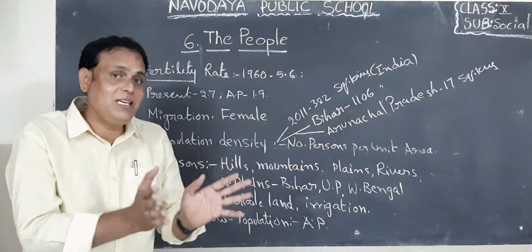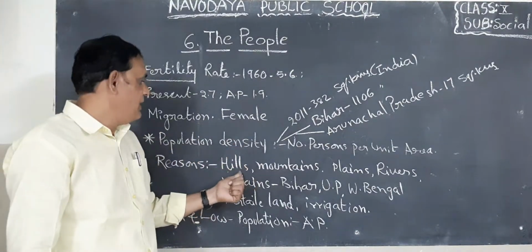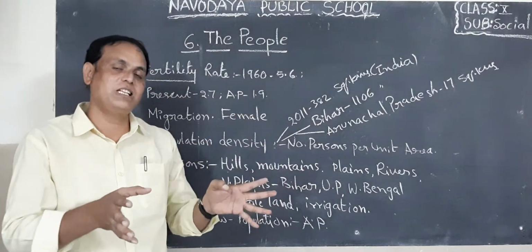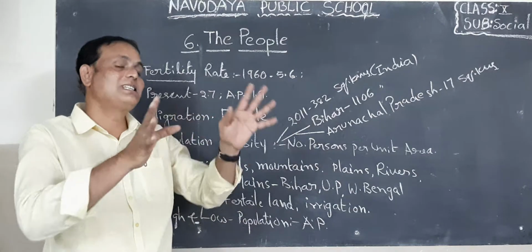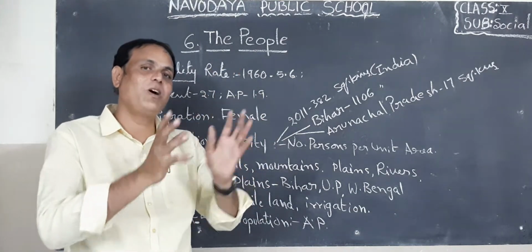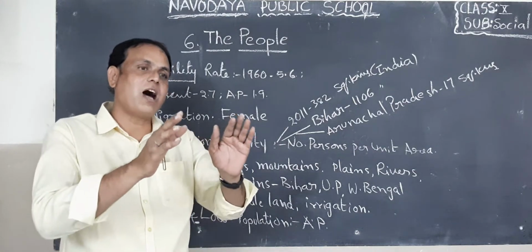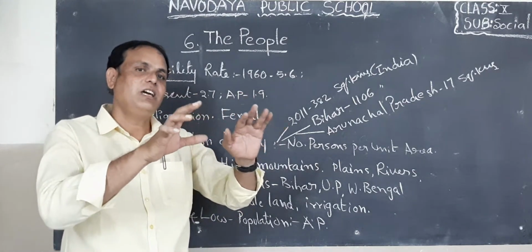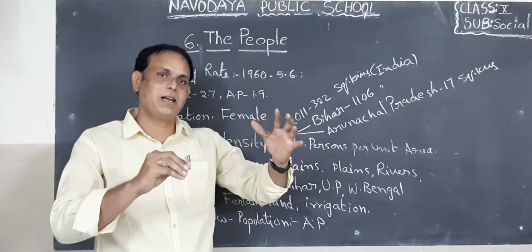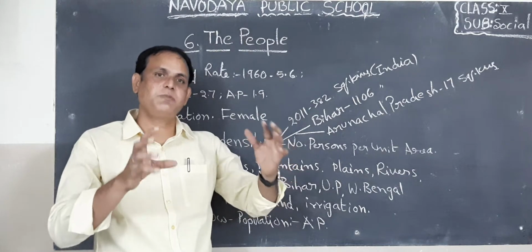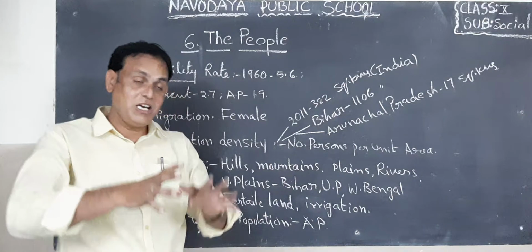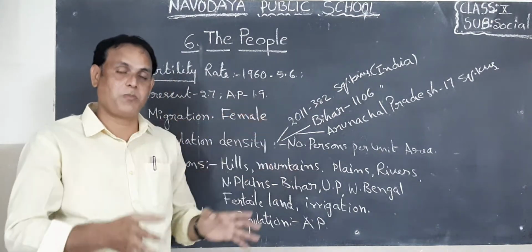If the area is hills, mountains, plateaus, or desert, if there is no rainfall in that particular area, the population is low. Why? Because people are unable to live in that desert area. People need drinking water, agriculture activities, and industries. But in a desert place we cannot find these.